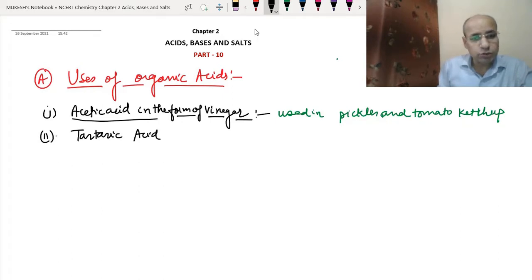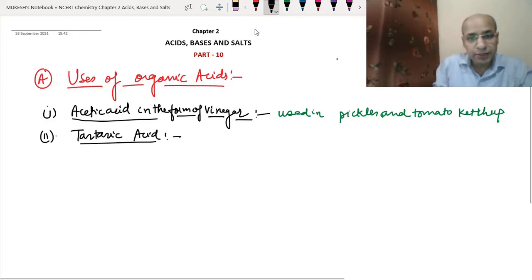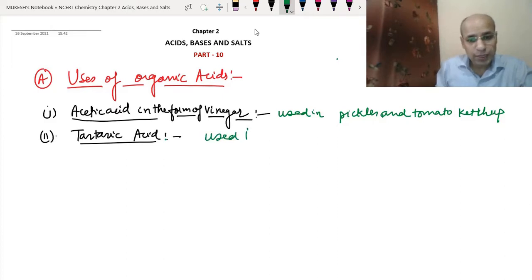Tartaric acid also has widespread use. If you have heard about tartary in Hindi, this is normally used in curry, the curry that we use at home. A very small amount of tartaric acid is sufficient to make that vegetable or anything very sharp. So it has widespread use, and as we study later in this chapter, it is used to make baking powder. We normally use baking soda in our ingredients, so it will be used in baking powder.